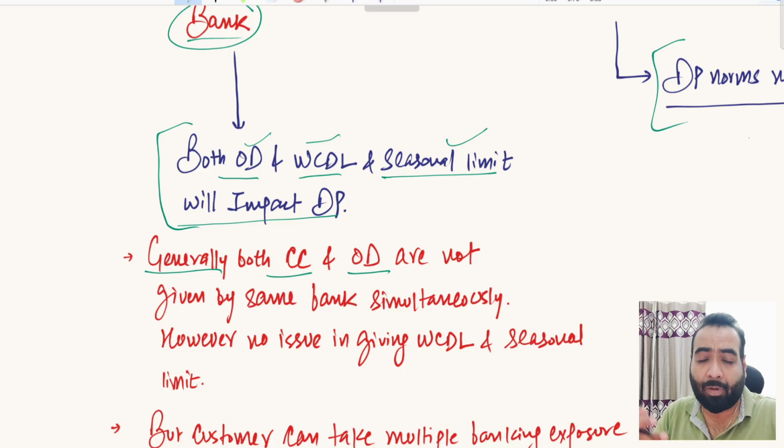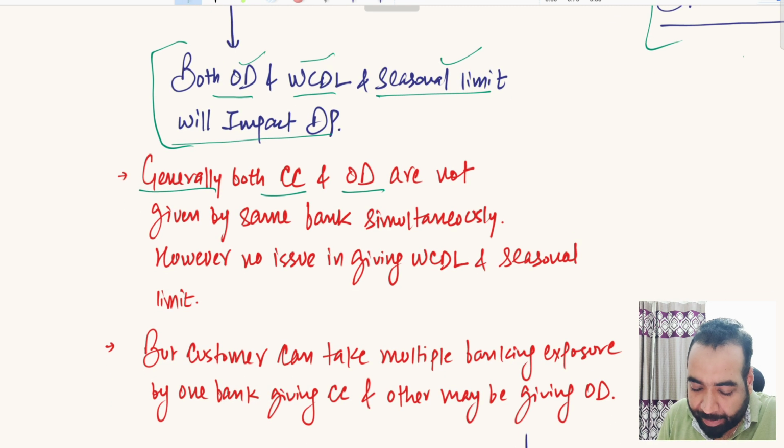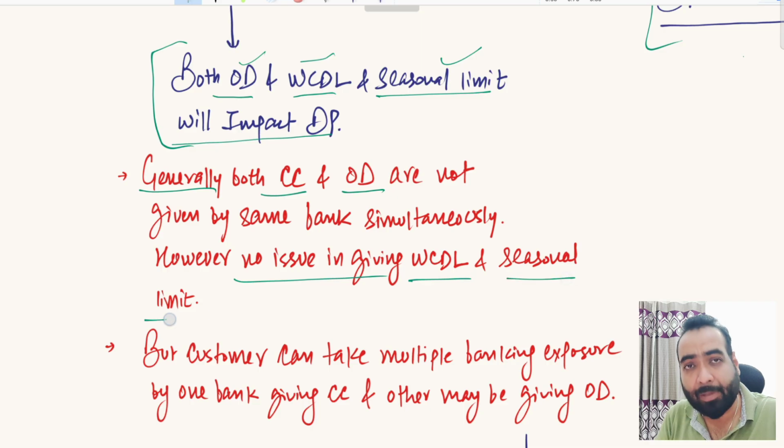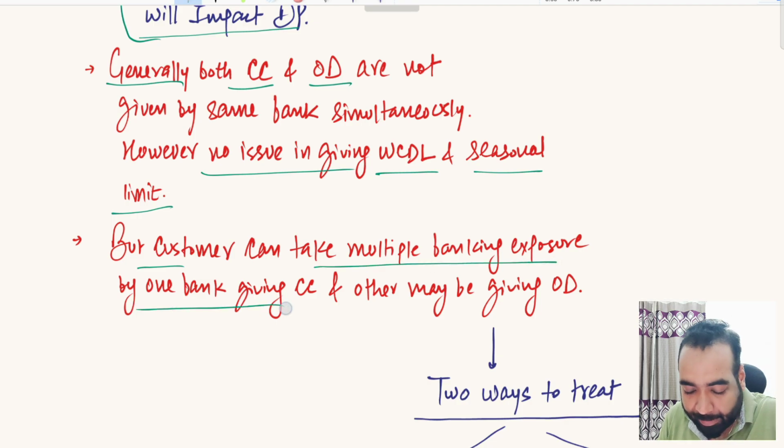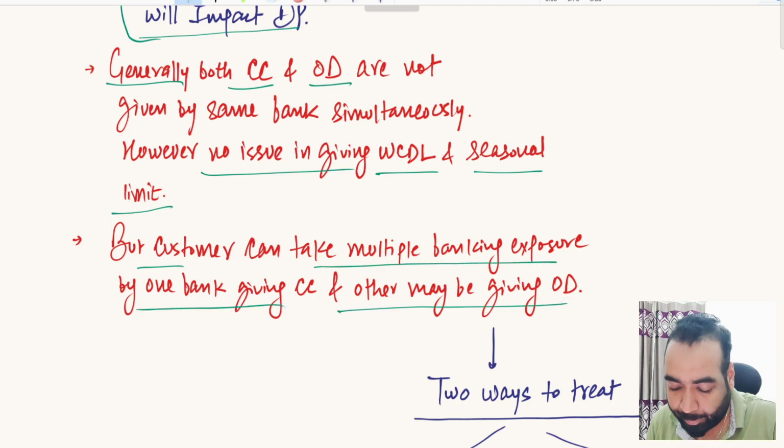But on the other side, if HDFC Bank decides to give you CC, the other bank, maybe ICICI Bank, can decide to give you OD. So two different banks can have two different types of exposures as per their risk appetite. But generally, I have seen that one single bank doesn't give OD and CC limit jointly to you, right? But they can give WCDL and seasonal limit. There is no issue about them. But the customer can take multiple banking exposures, by one bank giving CC and the other bank giving OD, which I have already explained to you.